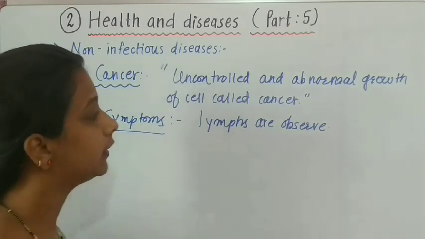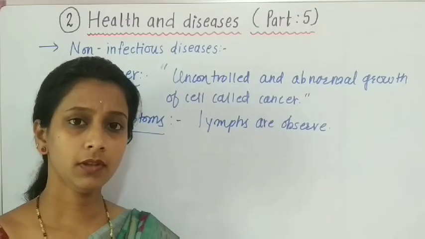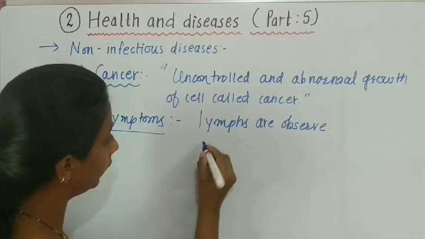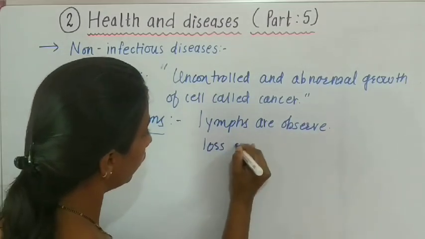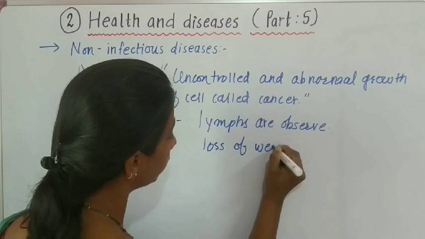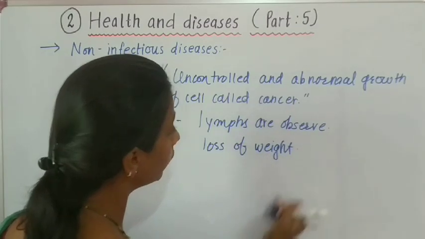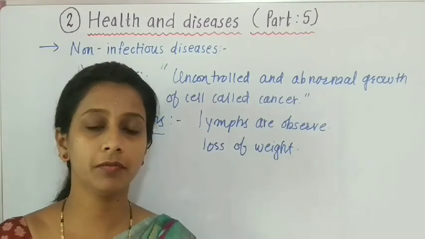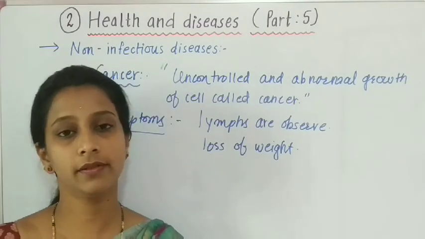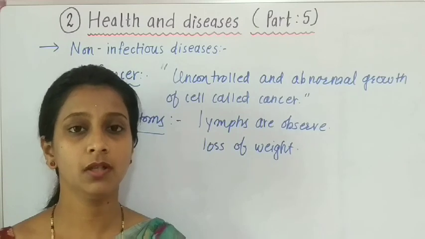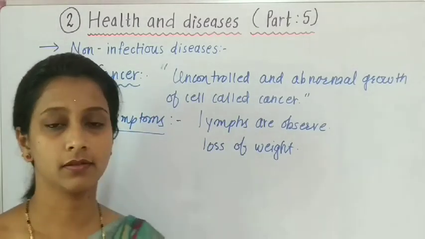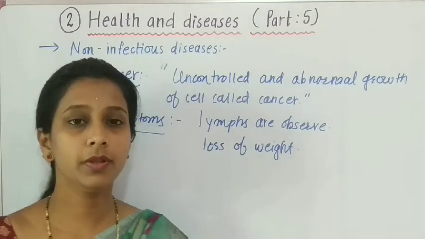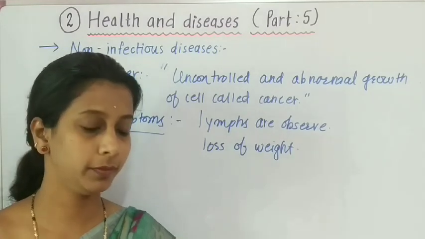Second, loss of weight. Sometimes people lose weight immediately or very fast, and it is another symptom of cancer. These can generally not be detected by the person alone.